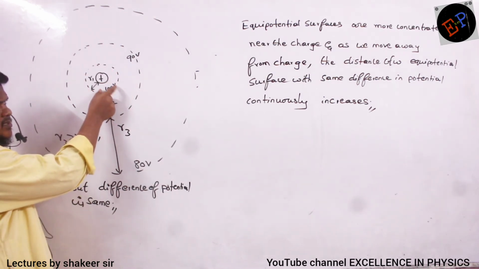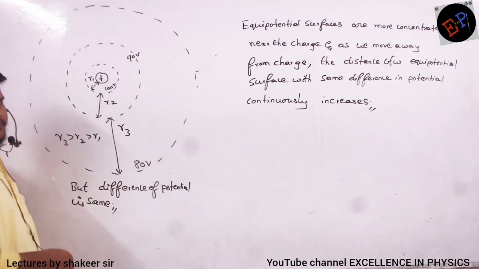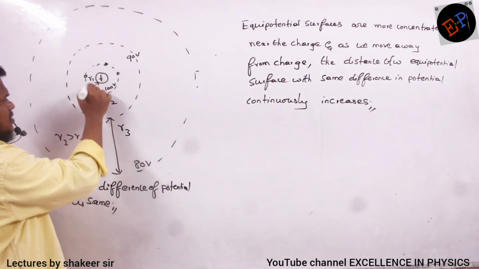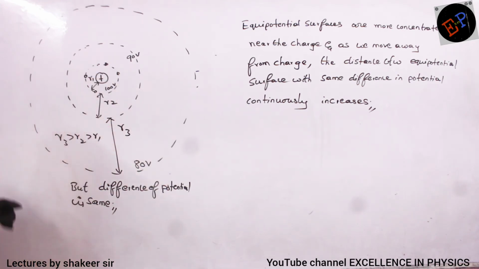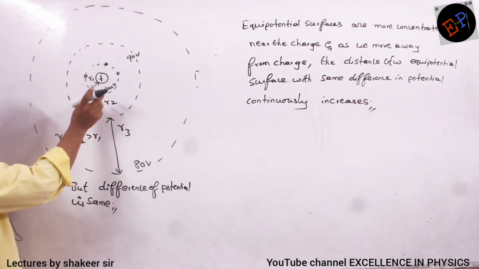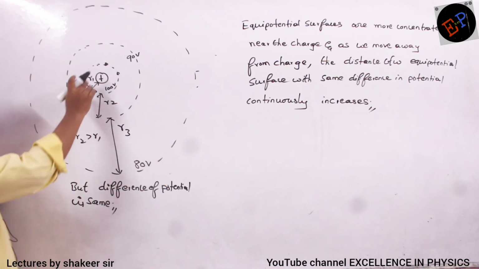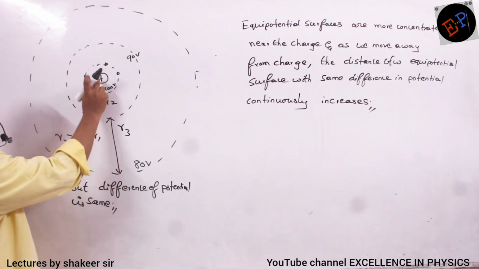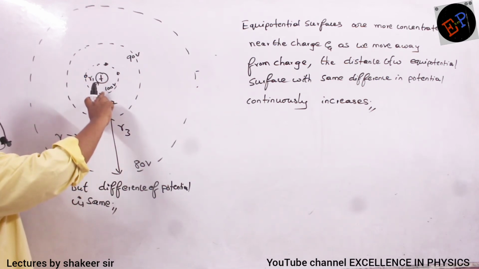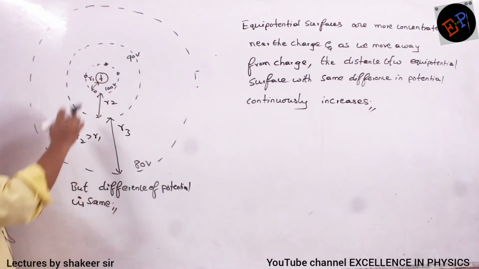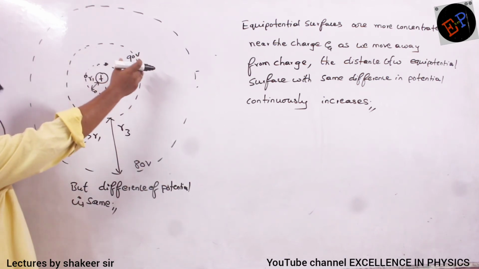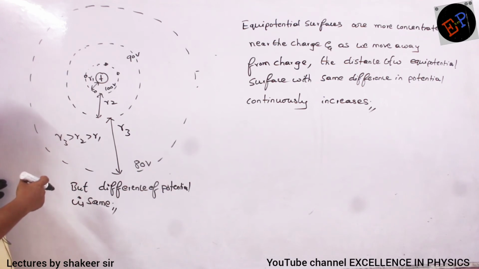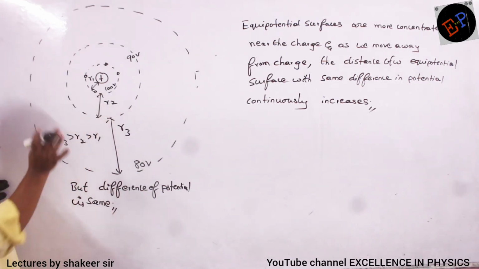And how much potential is existing at every point? 100 volts. So here also 100 volts, here also 100 volts, everywhere it is 100. Okay? And if I want a difference of 10 volts of potential, then I have to draw 90 volts, no? But when you compare this R1 and this R2, R2 will be greater than R1. It means the 90 volts equipotential surface is present at a greater distance. Okay? Difference is 10, but distance is greater.